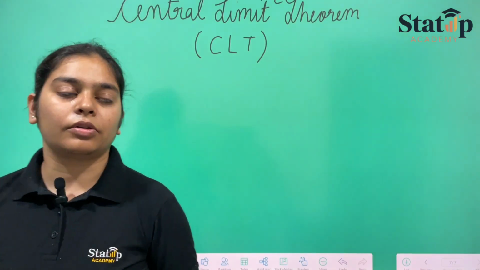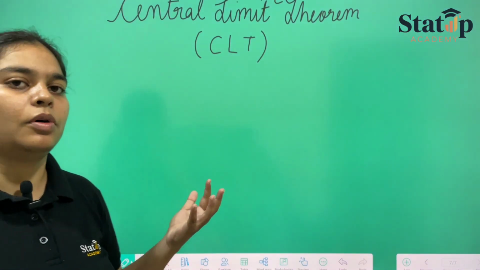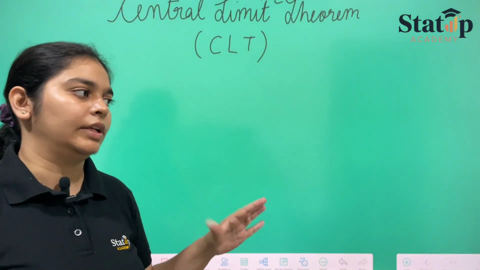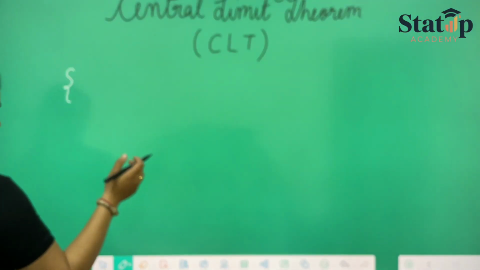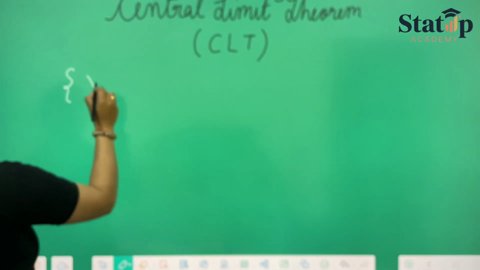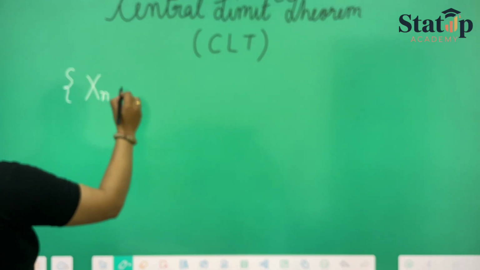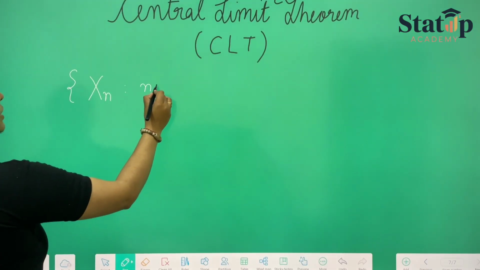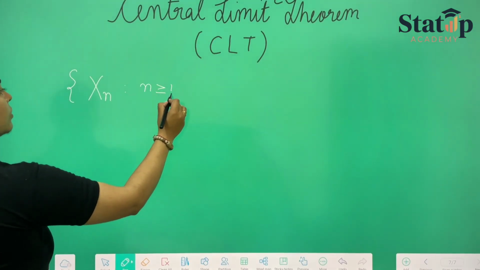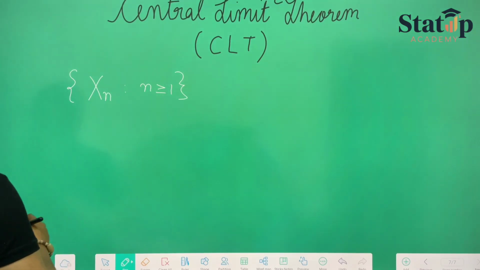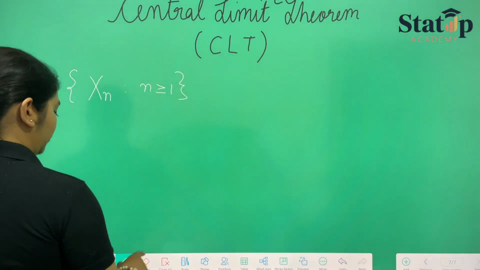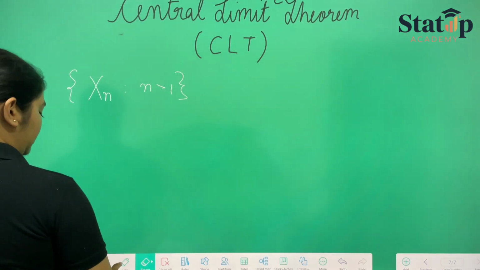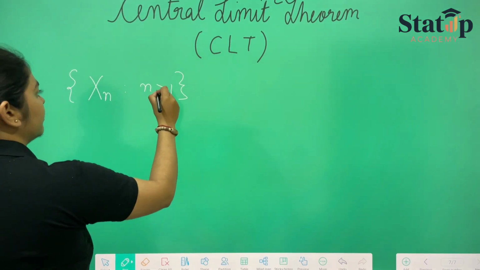So, central limit theorem is another form of theorem on a series of random variables. Suppose we have a sequence of random variables Xn where n is greater than or equal to 1.